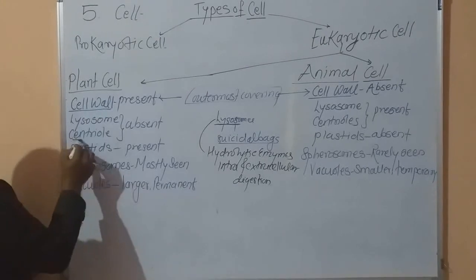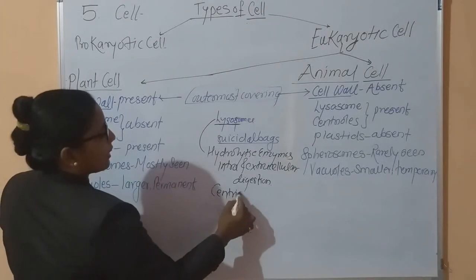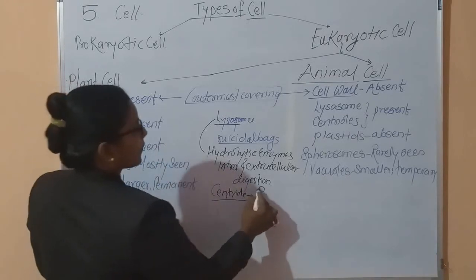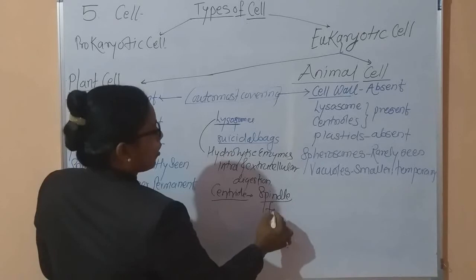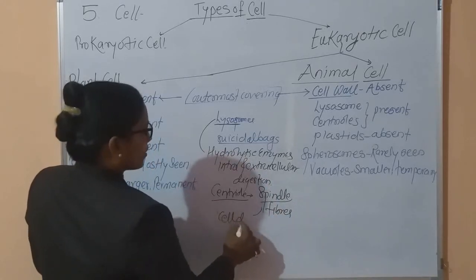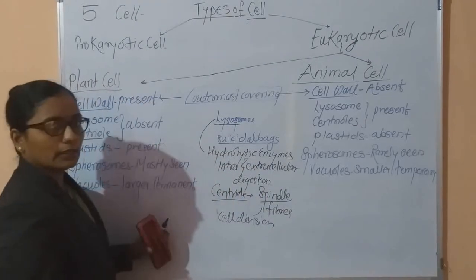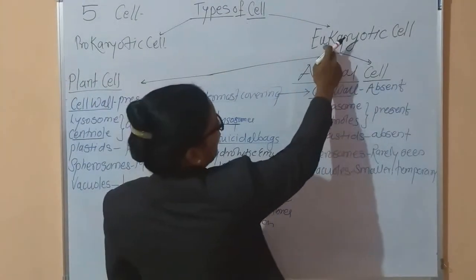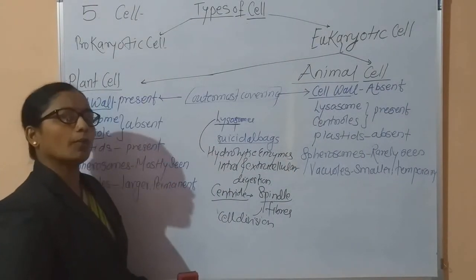Then next one, what is centriole? These centrioles are the structures responsible for the formation of spindle fiber during cell division. All these points will be very clear in the next lecture when we study the structure of eukaryotic cell. Here you just have to remember only the points.